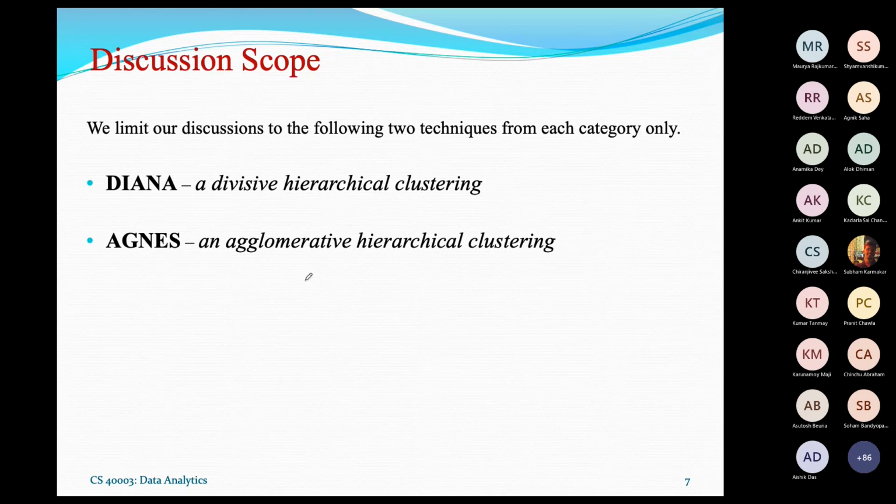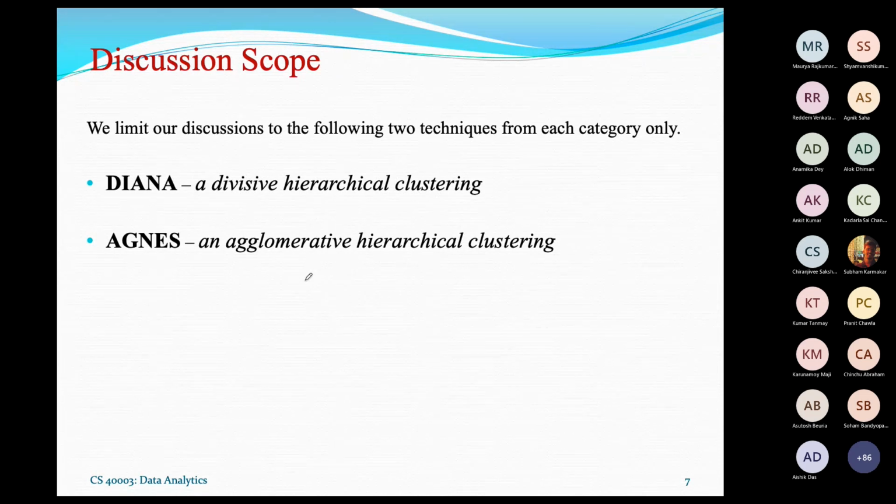Learning these two base algorithms will be enough to understand the extensions proposed by other algorithms. This is why in this class I shall limit my discussion to Diana and Agnes, and the possible extensions to each of these techniques will also be highlighted.